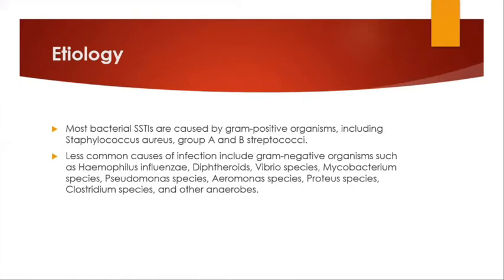Now, what are the etiologies? The most common bacterial SSTIs are caused by gram-positive organisms, which include Staph aureus and group A and group B streptococci. The other causes include gram-negative organisms like Haemophilus influenzae, diphtheroids, Vibrio species, Mycobacterium species, Pseudomonas, Aeromonas. The atypical organisms also come under it, and other anaerobes.